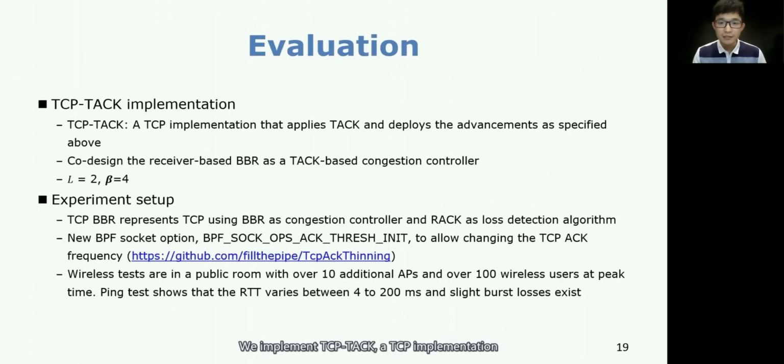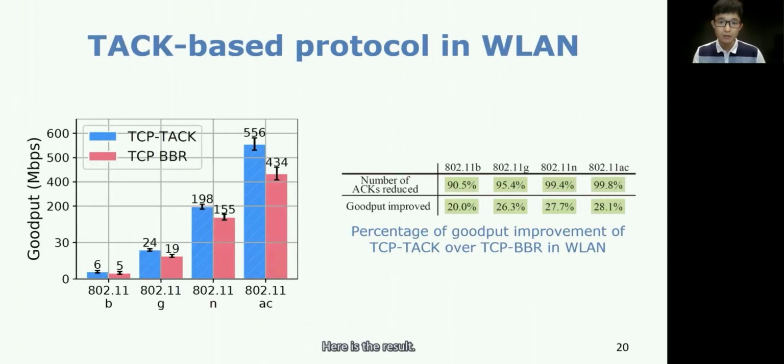We implement TCP TACK, a TCP implementation that applies TACK and deploys the advancements as specified above. We co-designed the receiver-based BBR as a TACK-based congestion controller. Here is the result. TCP TACK achieves significant advantages over legacy TCP in WLAN scenarios due to less contention between data packets and ACKs. Specifically, TCP TACK reduces over 90% of ACKs and also obtains an improvement of 28% on goodput.